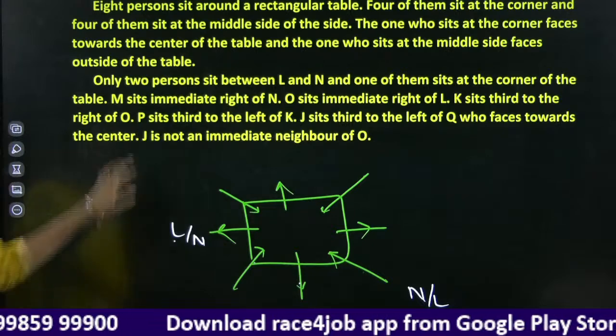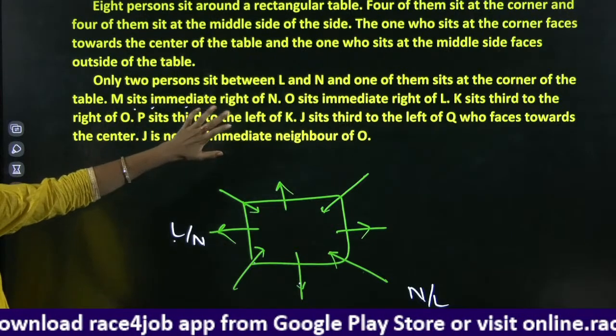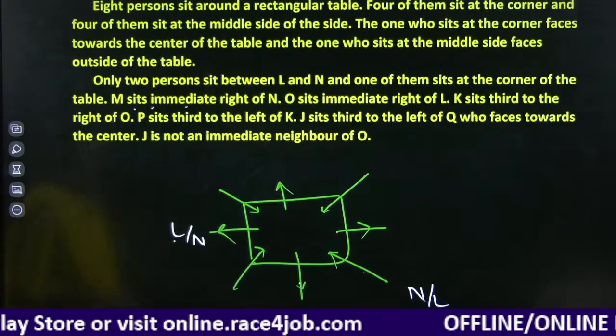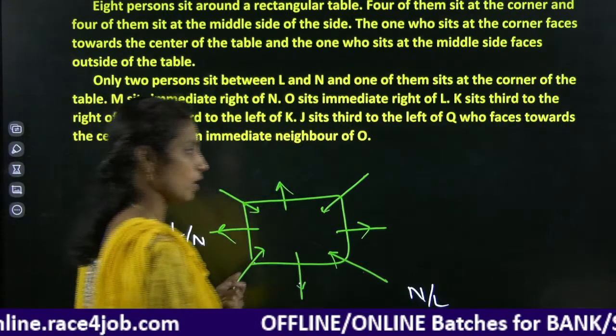Next, M sits immediate right of N. M sits immediate right of N, so we'll take again here 2 possibilities.